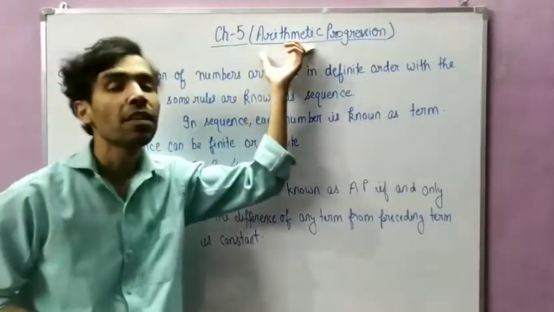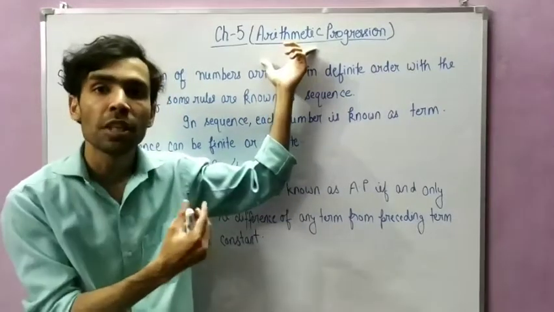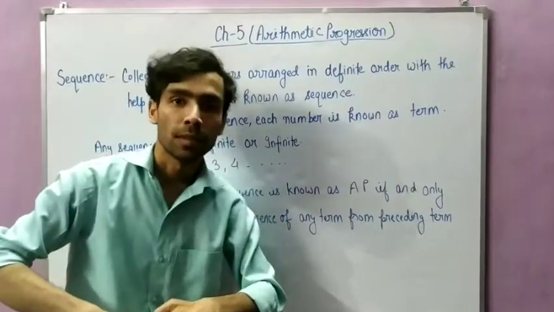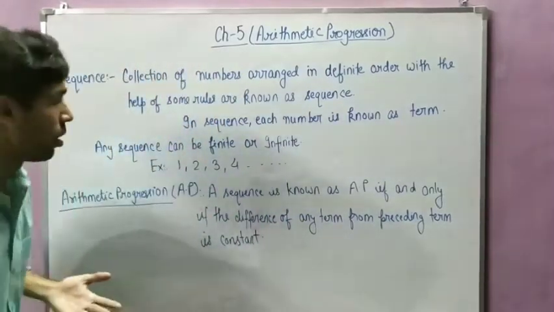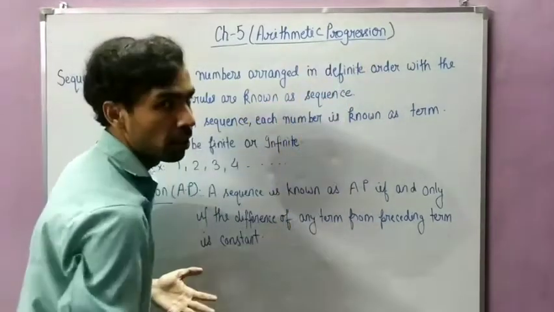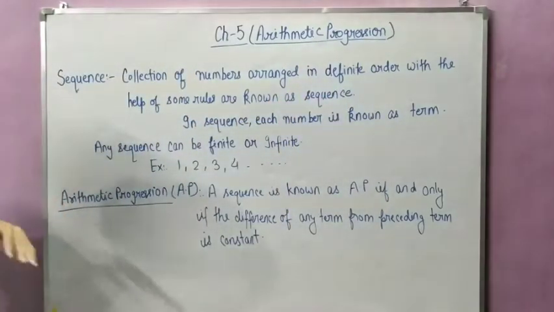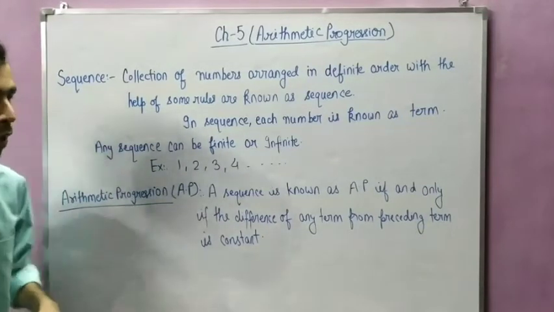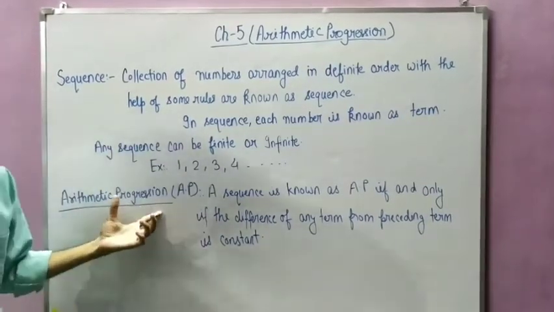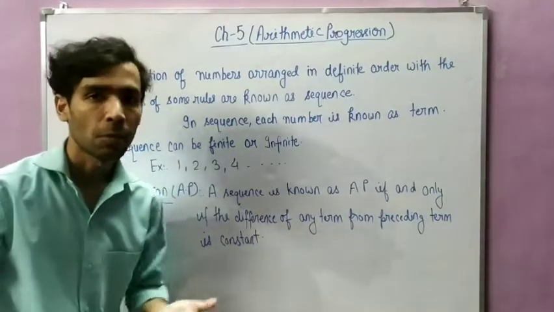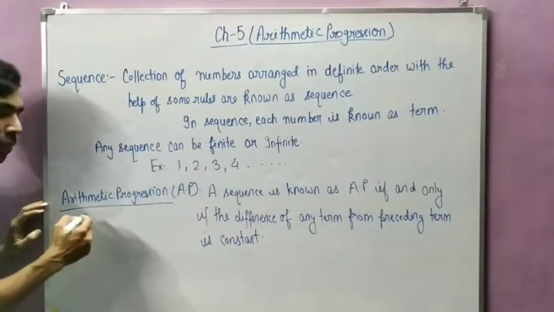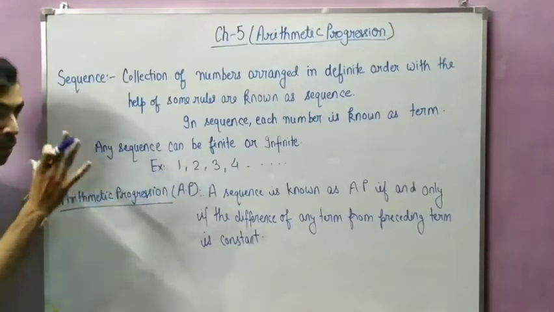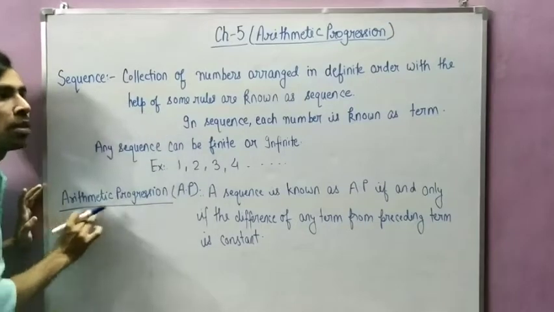Means we have to deal with numbers. Arithmetic means we have to deal with numbers and with the pattern of numbers. That's why arithmetic progression is written. So now come to the actual definition of arithmetic progression. What is arithmetic progression? Progression is also known as series. Progression means some type of pattern. So what is the definition of arithmetic progression? This is the main topic and the main heading of this chapter.